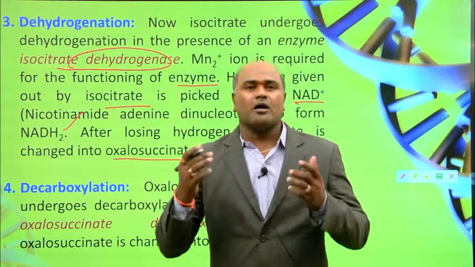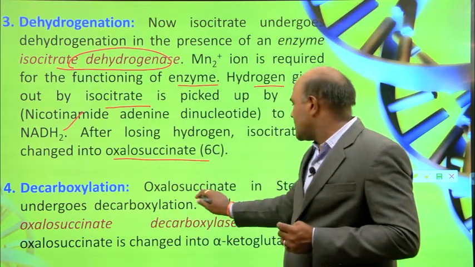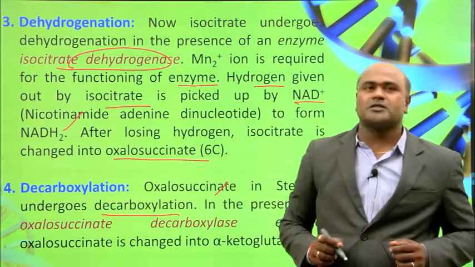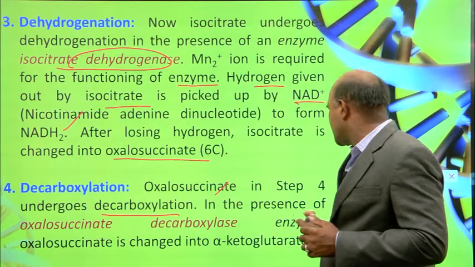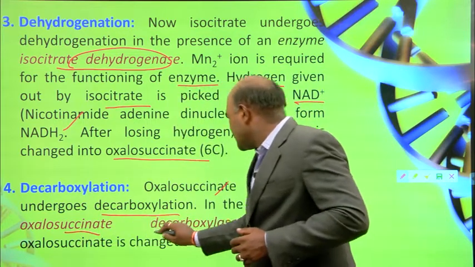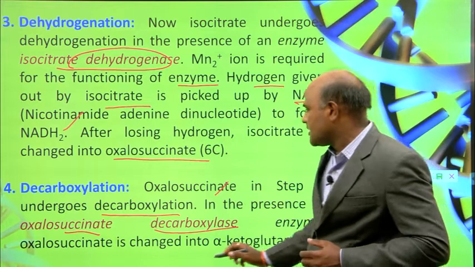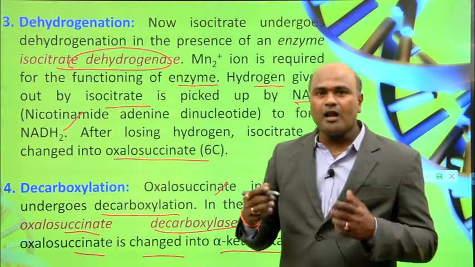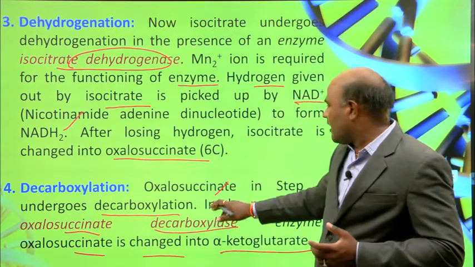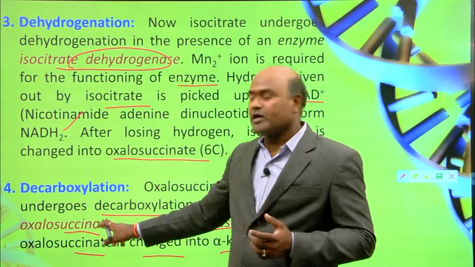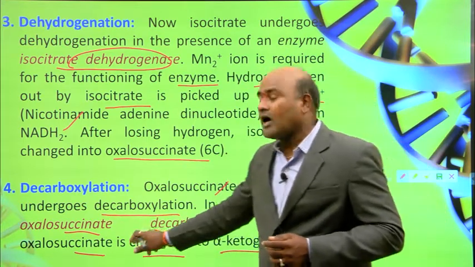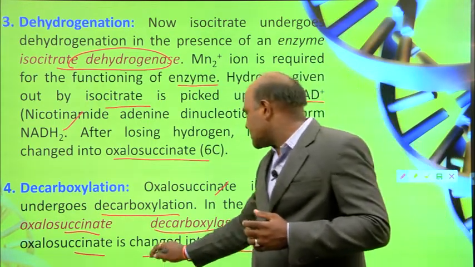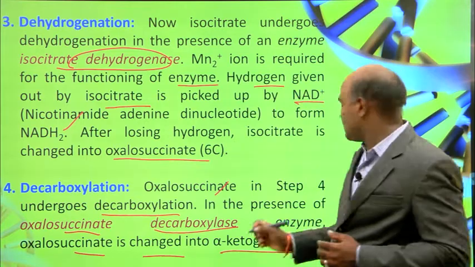So again decarboxylation. In this process, oxalosuccinate in step 4 undergoes decarboxylation in the presence of the enzyme oxalosuccinate decarboxylase. Oxalosuccinate is changed into alpha ketoglutarate.